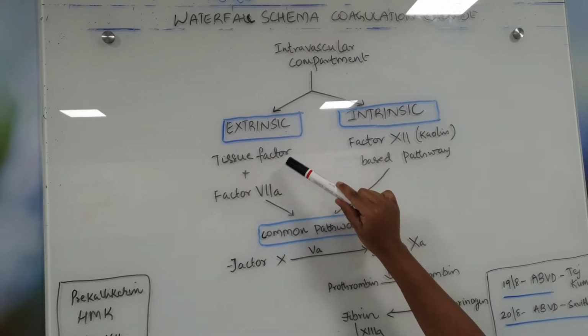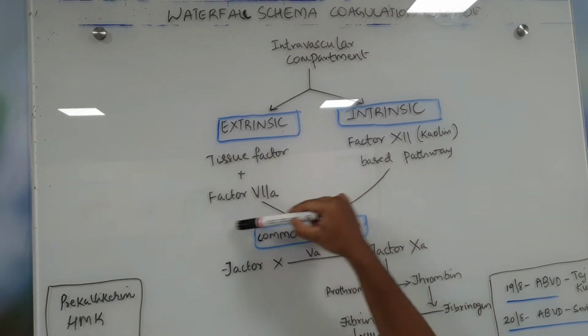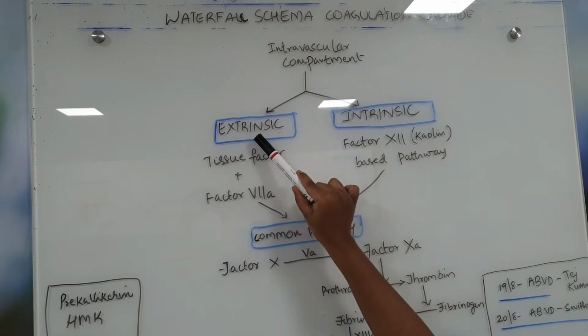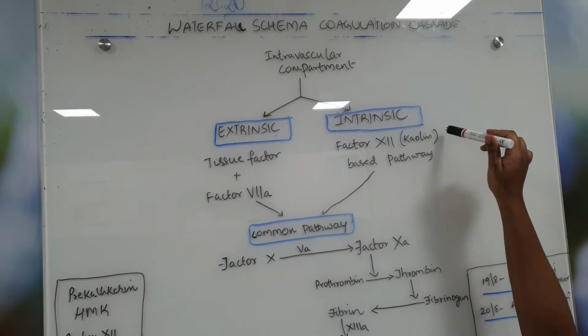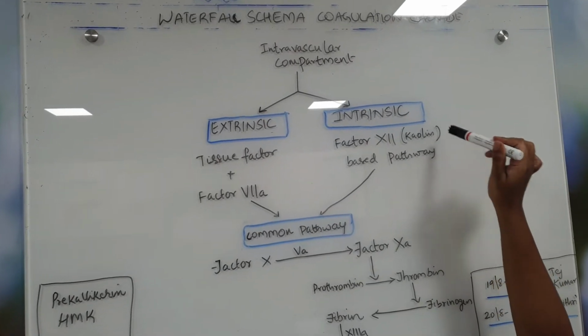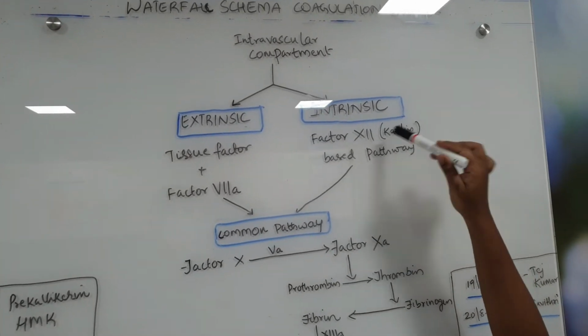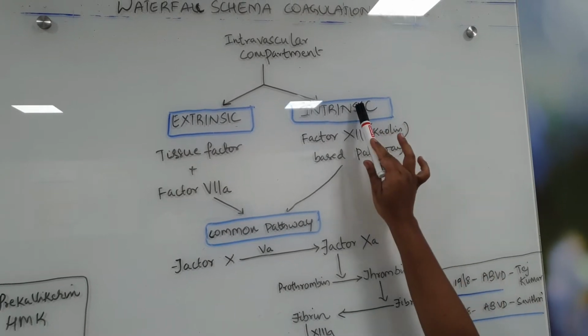So tissue factor and factor 7A related pathway was considered as extrinsic pathway, and the factor 12 based pathway, along with high molecular weight kininogen, prekallikrein, all that based pathway, was considered as intrinsic pathway.